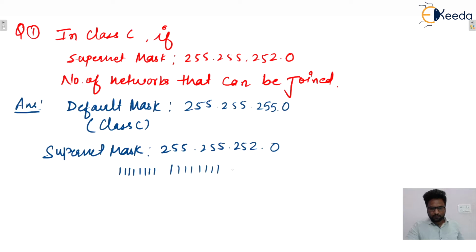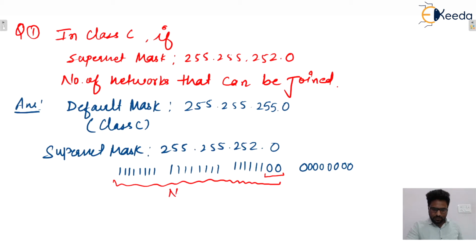Again 1111, then 1111110, then all zeros, isn't it? So here these are consecutive zeros in network bits. In class C, this portion was for network or network ID, and this was for host. But here two consecutive ones in the supernet mask decide the supernet bits.